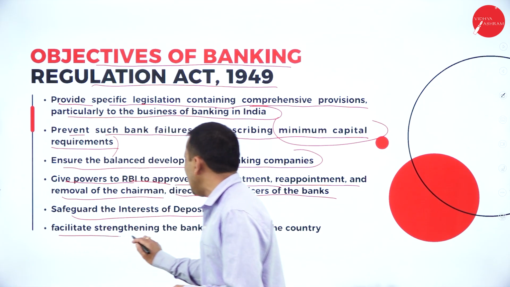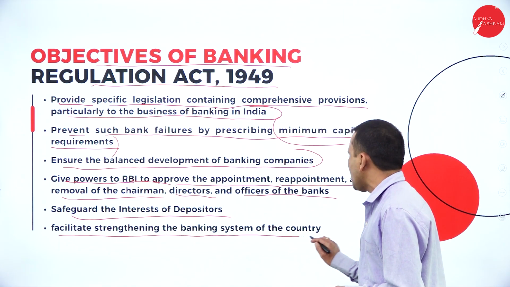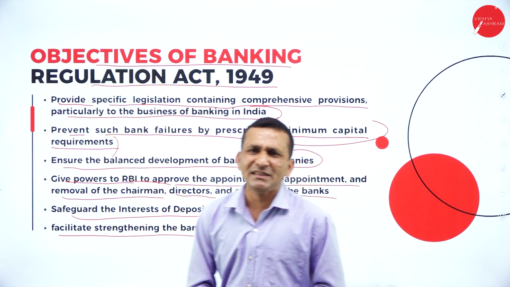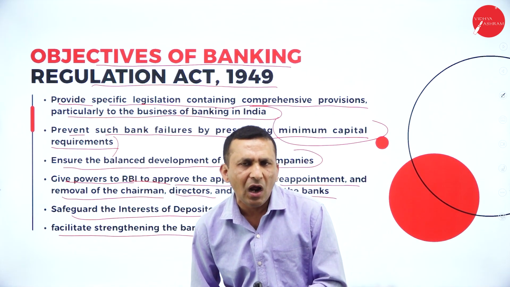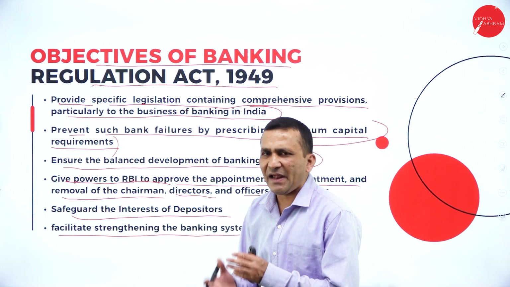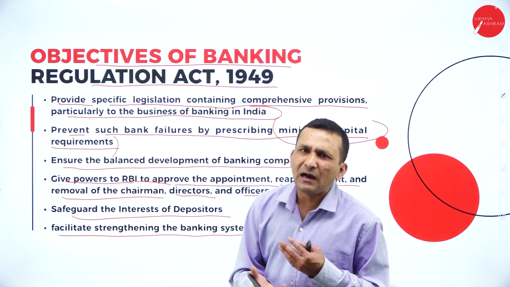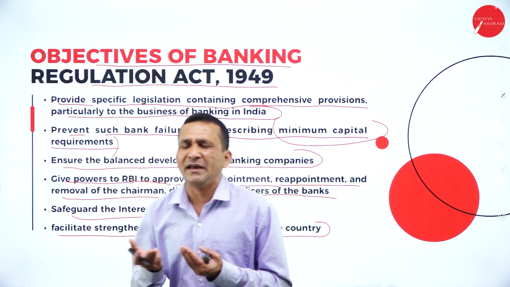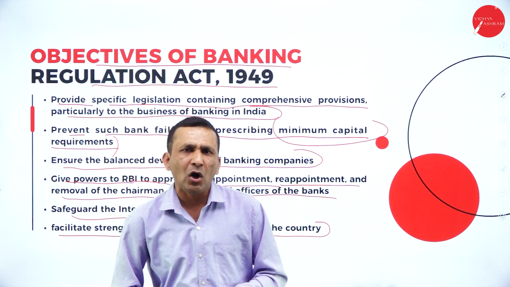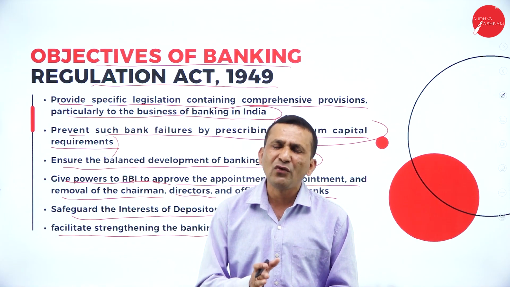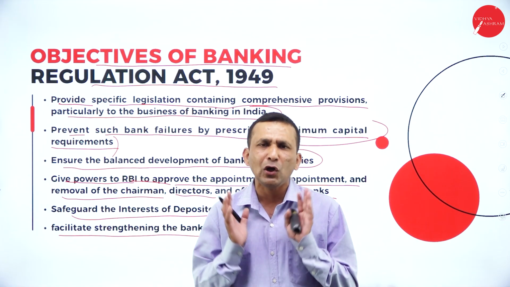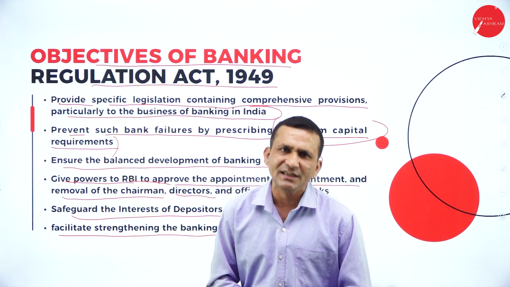It also facilitates strengthening the banking system of the country, which comes under the service sector. If the banking operations run very smoothly, the economic contribution, the GDP and per capita income, and the overall economic growth can be identified.